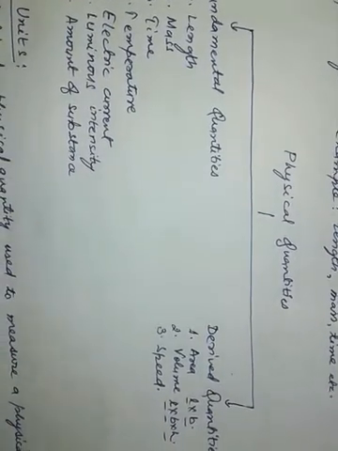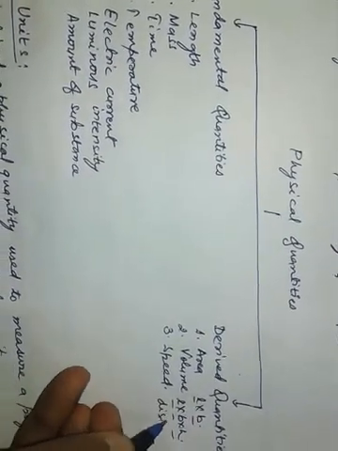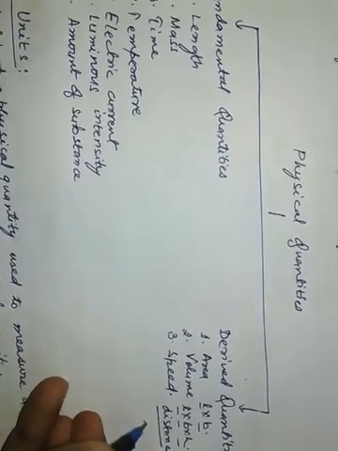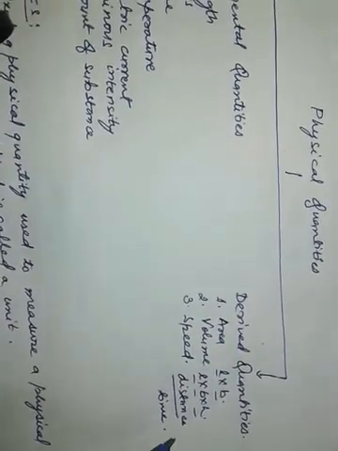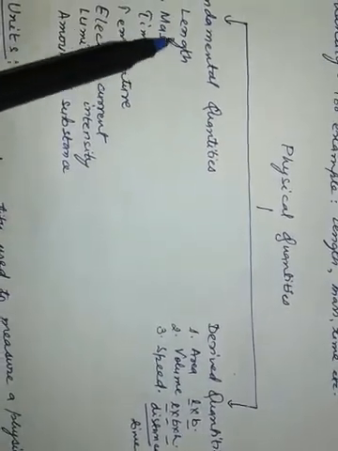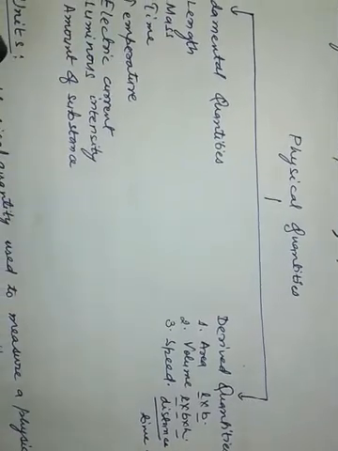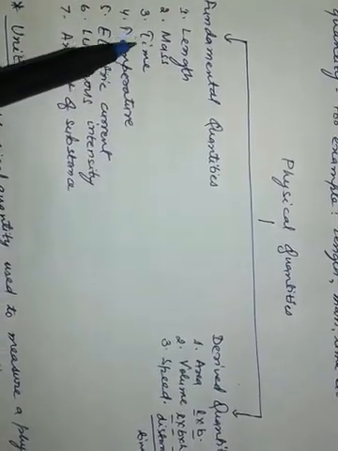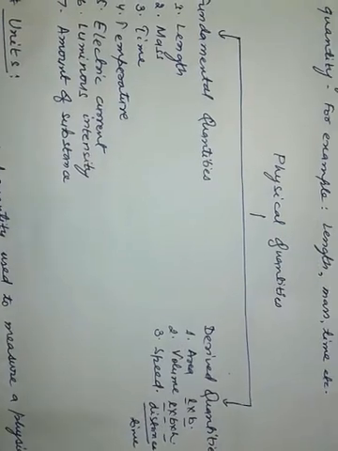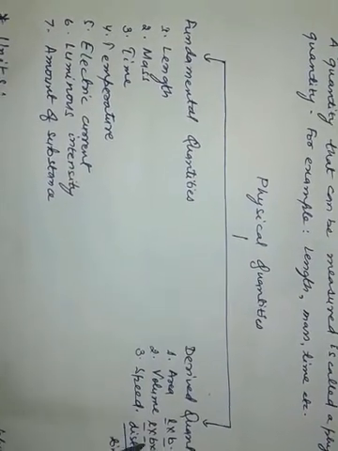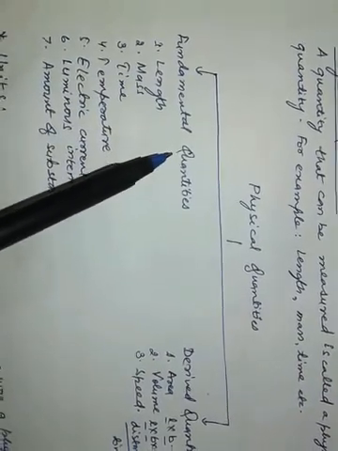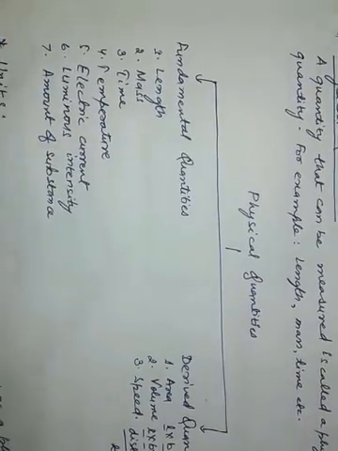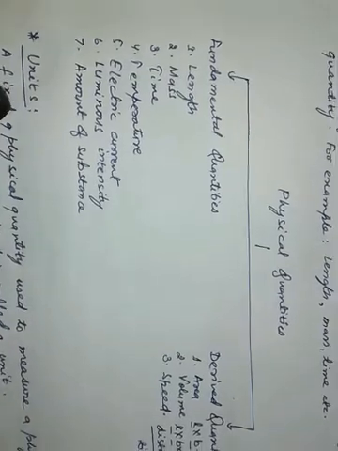Now speed, how do we know speed? Distance by time. This also we read in the math book of standard 5. So distance we know by length, and time we know by this physical quantity, time. So you see that this derived quantity depends upon the fundamental quantity, but a fundamental quantity doesn't depend upon any other quantity. Okay, do you understand?